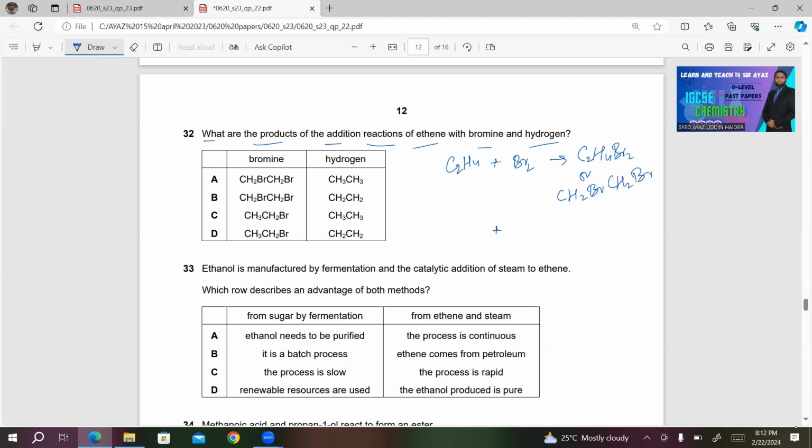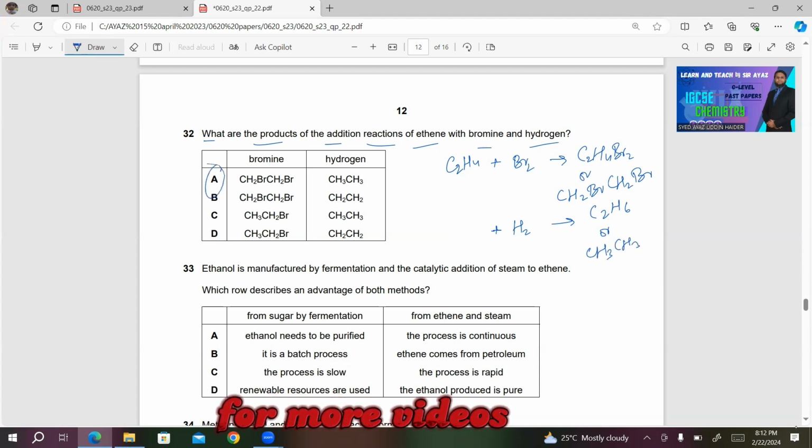When it's reacted with hydrogen, we will get alkane, and that is C2H6 or CH3CH3. So obviously A will be the right answer in this case.